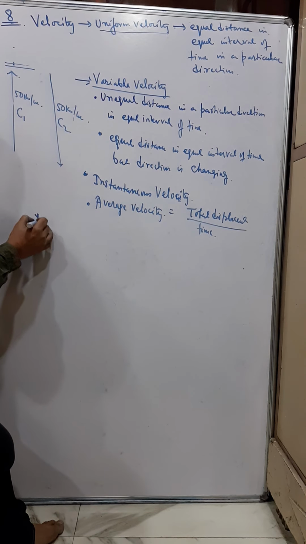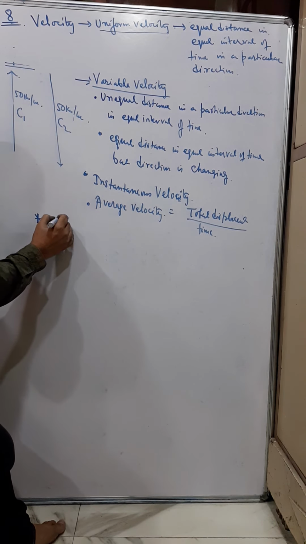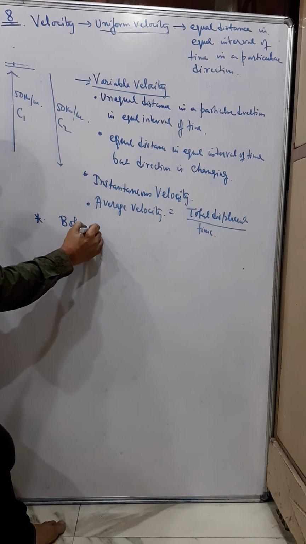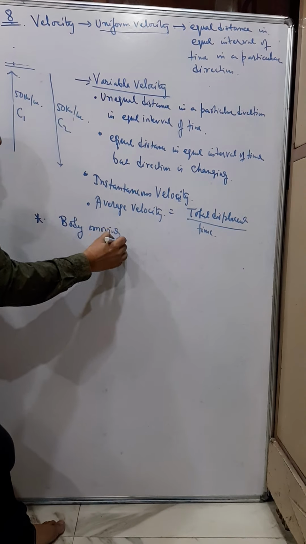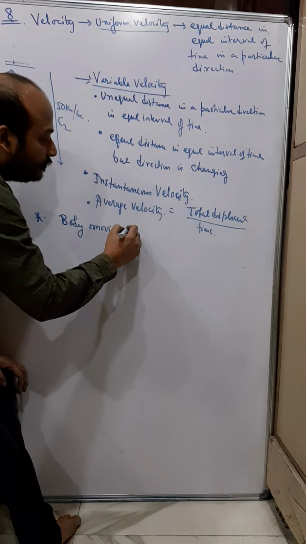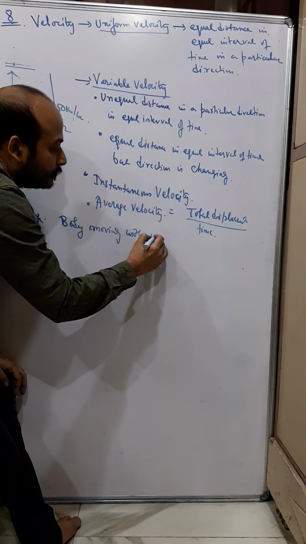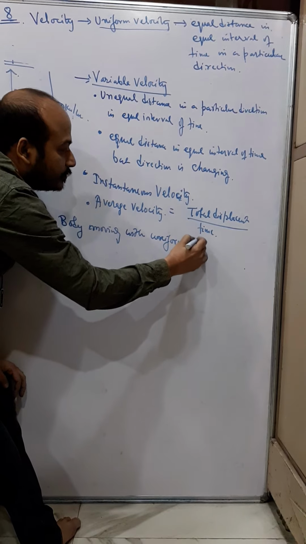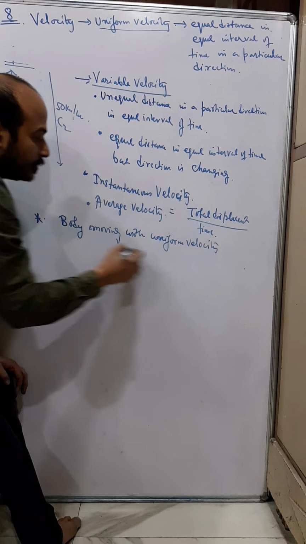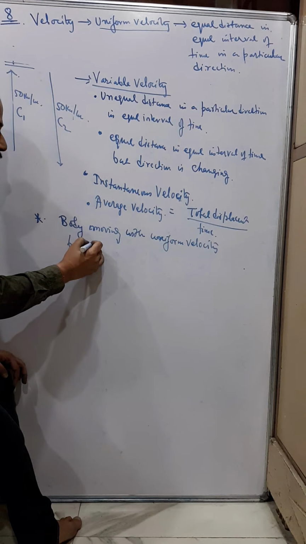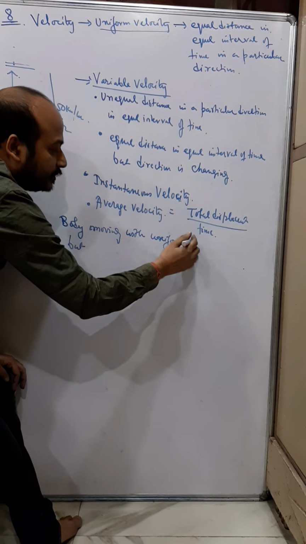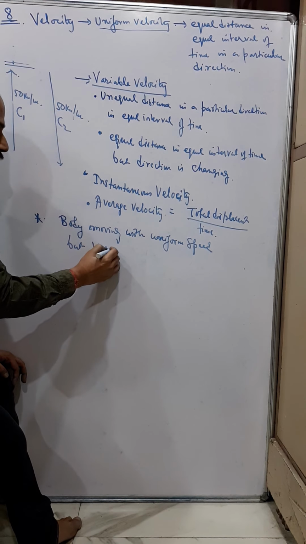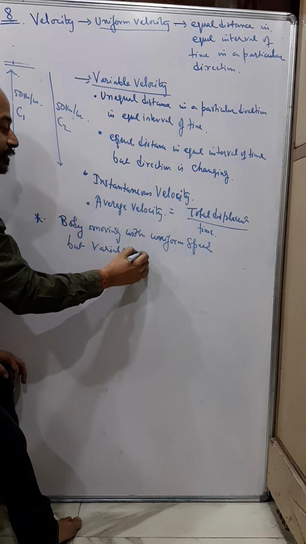Now for variable velocity, look at this example. It's a very important question: can a body be moving with uniform speed, but variable velocity?